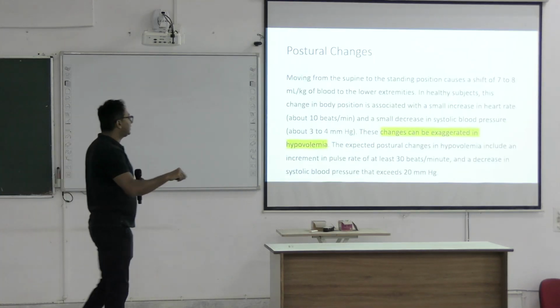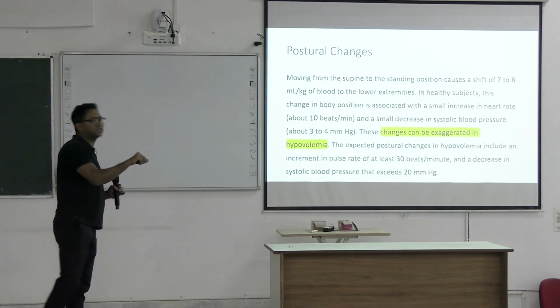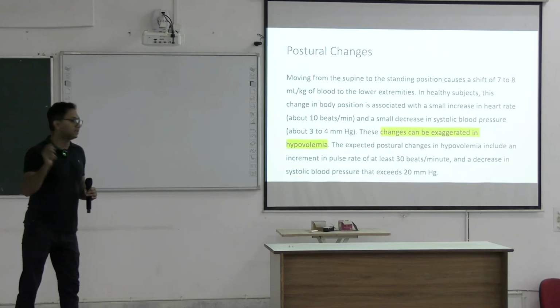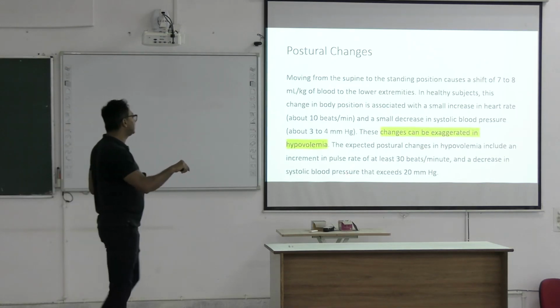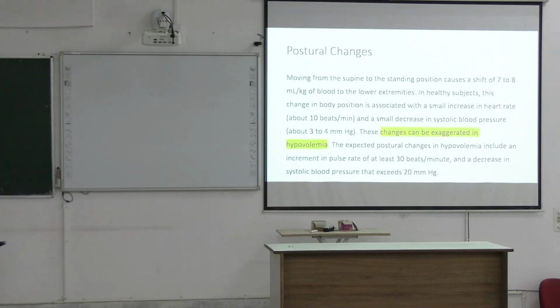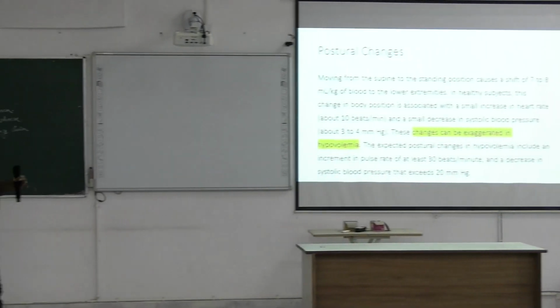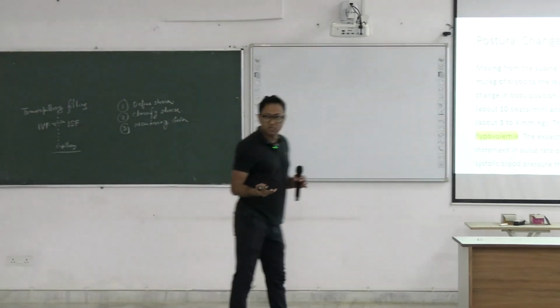The expected postural changes in hypovolemia include an increment in pulse rate of at least 30 beats per minute, and a decrease in the systolic blood pressure that exceeds 20 millimeters of mercury. So this is the postural change that we can depend upon to assess the volume status of the patient.